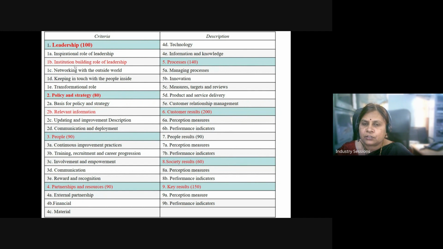Let us take first leadership. Leadership accounts for 100 points. The total points of the EFQM model is 1000. In that, leadership is 100. So if you see, the maximum marks are for customer results. So finally, it is the customers who have to be happy, right?